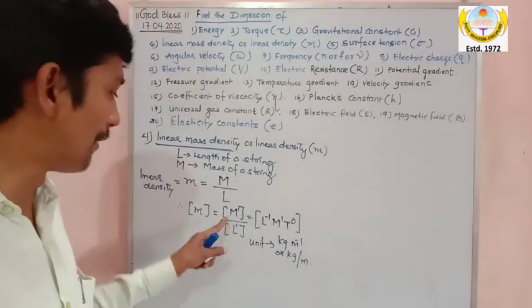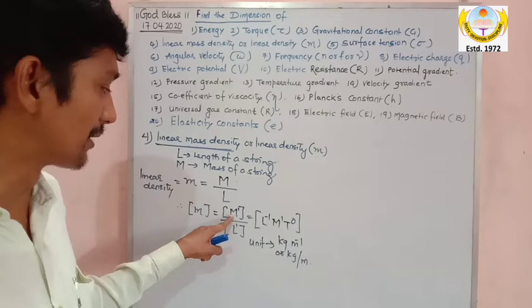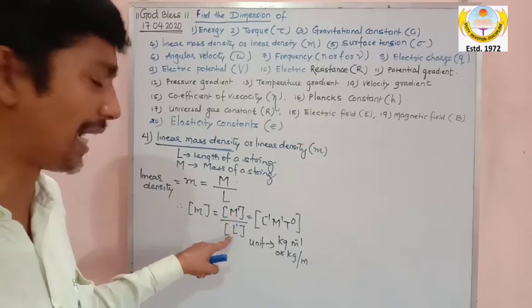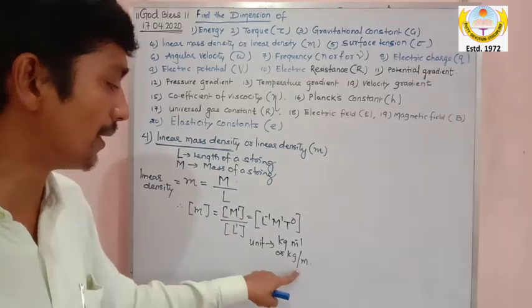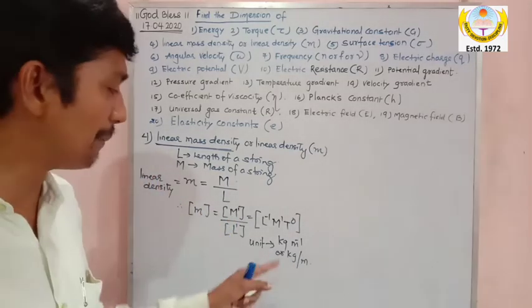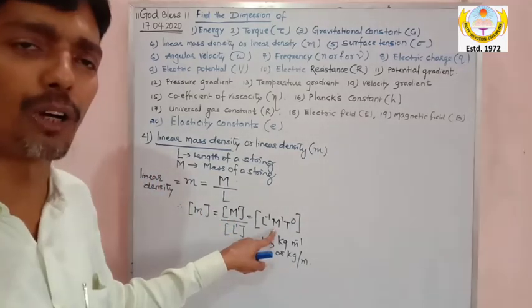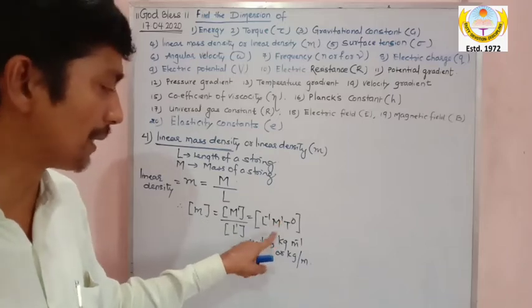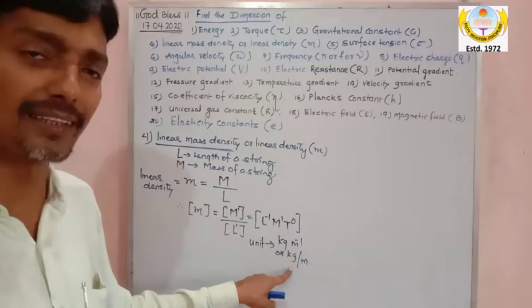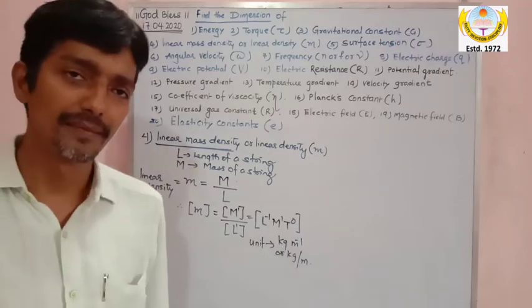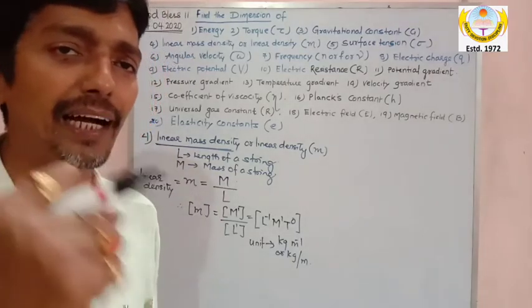You can also write it by looking at the formula, no issue. Mass in the numerator is kilogram, and length in the denominator is meter. So the answer will be kilogram per meter. And by looking at the dimension too, be very quick and cautious: m power 1 means kilogram, L power minus 1 means meter power minus 1, which can be written as kilogram per meter. Be very attentive in both ways.